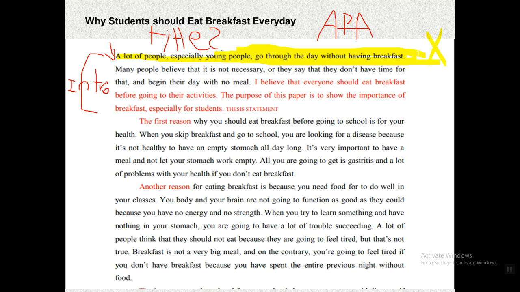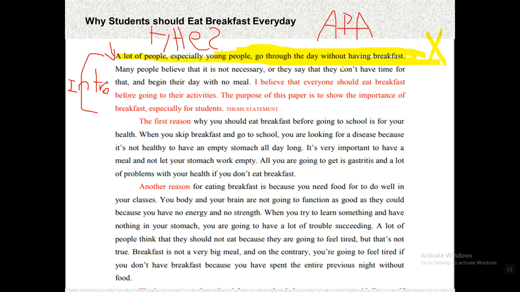So it's recommended to start here with a question or a short story, better than a statement like this, because it's not a strong fact. It's a fact, yes indeed, but it's not a strong one. So it's recommended to start with a better one than this, like: what will happen to you if you have a very hectic day and you forgot to have your own breakfast? That's a way to have a topic sentence, for example.